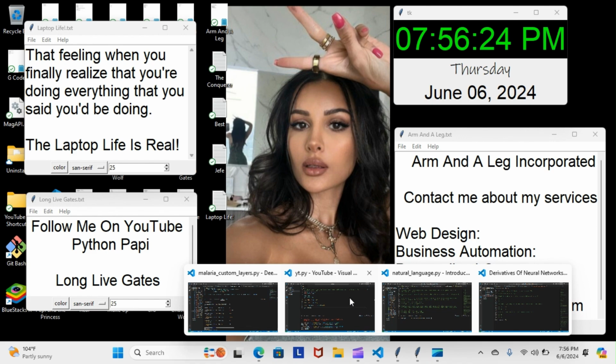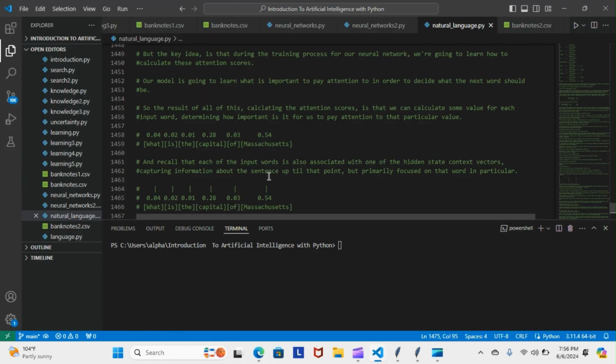Now, last night, if you recall, we went over the process of giving our words attention and then adding the value to those words based on the attention that it receives. So you can see here that our words are "what is the capital of Massachusetts," and these are the values based on the attention that each word received: 0.04, 0.02, 0.01, and so on and so forth. And recall that each of the input words is associated with one of the hidden state context vectors, capturing information about the sentence up until that point, but primarily focusing on that word in particular. So this is our hidden states here, and these are the values associated with the attention that that word got, like I just said, and these are the actual words.